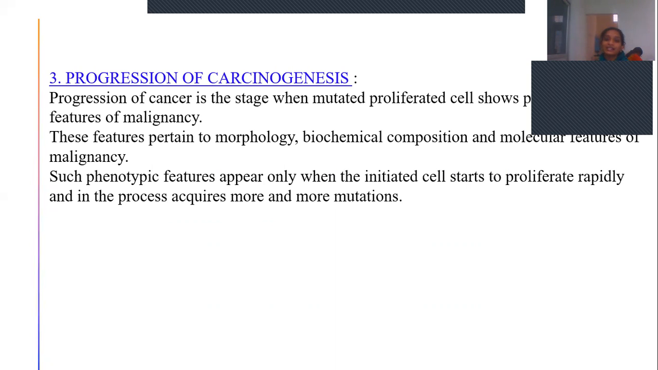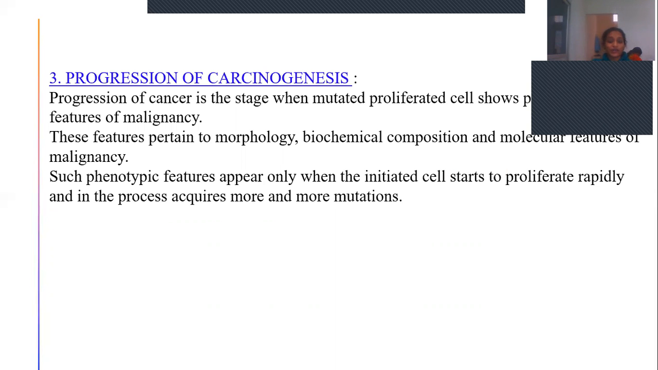This initiated cell, under the influence of certain promoters, will undergo promotion and be converted into the cancer phenotype. The promoters are certain dietary factors and hormones, and regenerating new cells. All this comes under promoters. Once this cancer phenotype is formed, it undergoes progression to a malignant tumor. As it undergoes continuous, rapid proliferation, it also gains the nature of a tumor. So that is the progression of carcinogenesis.